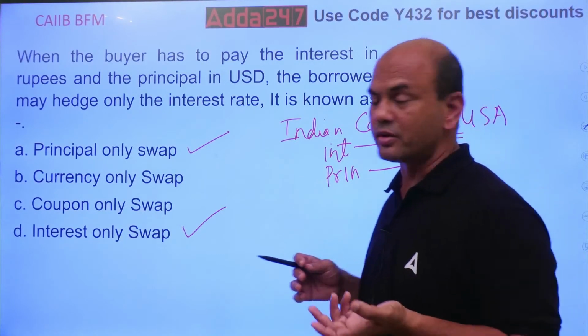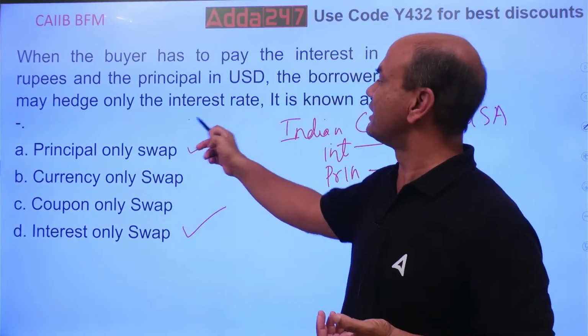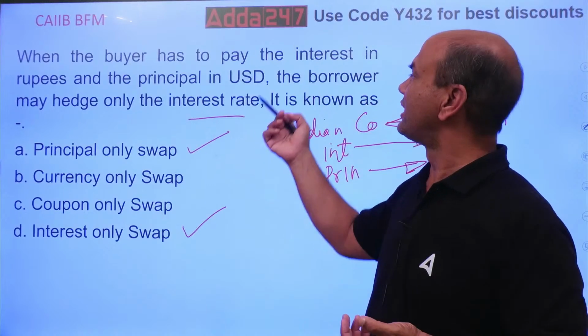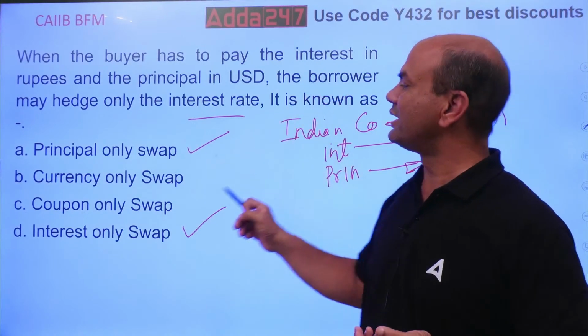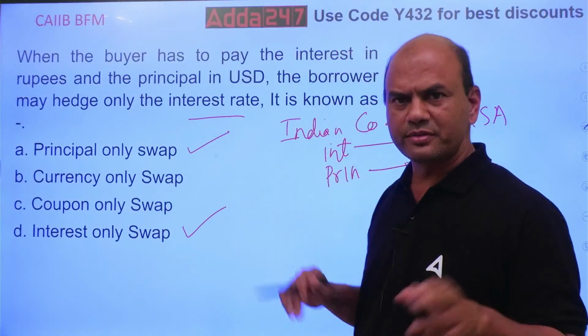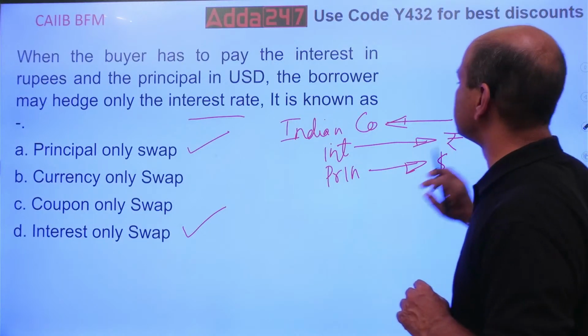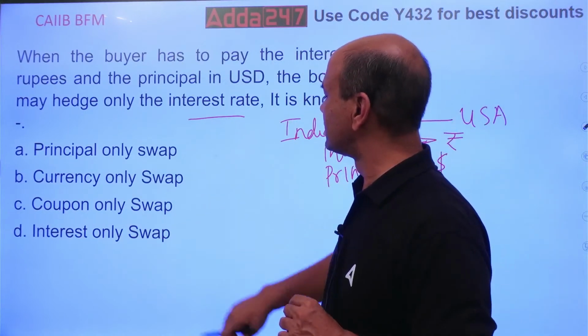Some of you might have thought that no, interest rate, the name itself, interest is to be paid in rupees, so interest only, simple, isn't it? Both are wrong. Both are wrong. Okay, what is the answer then? Both are wrong over here.